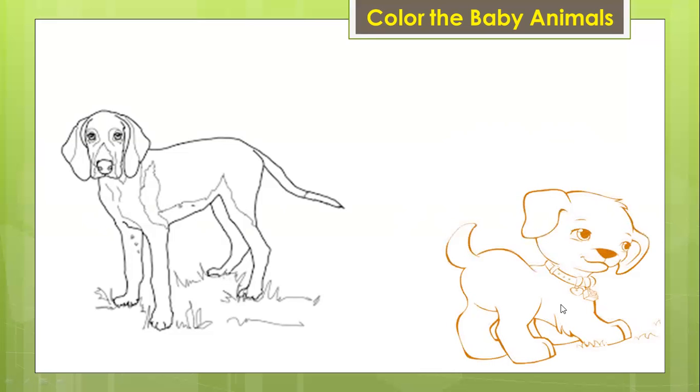So let's color the puppy. See? Puppy is colored. So we got a dog and a puppy. A mommy dog is still a dog. A baby dog is called a puppy. Can you say dog, puppy? Good.